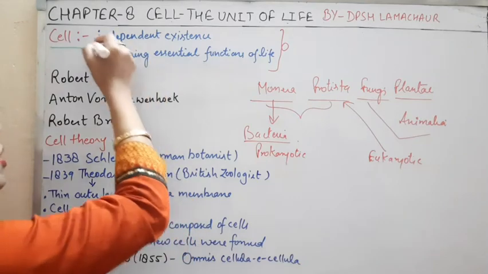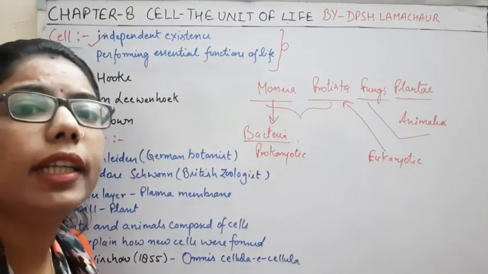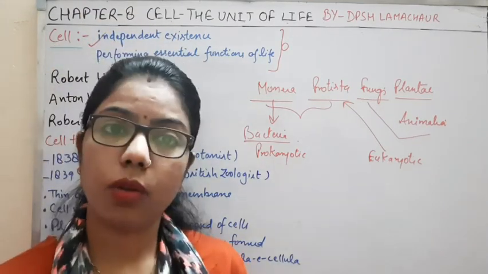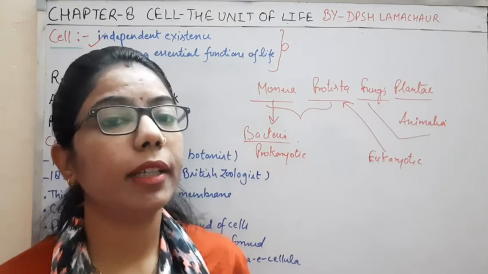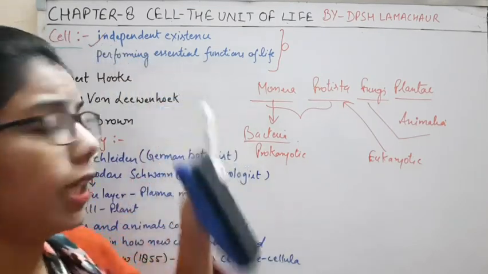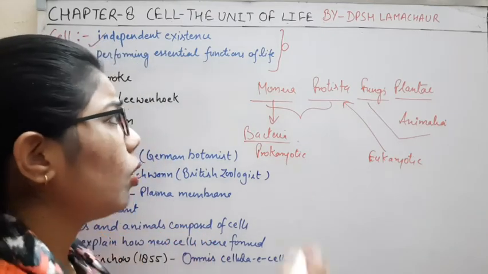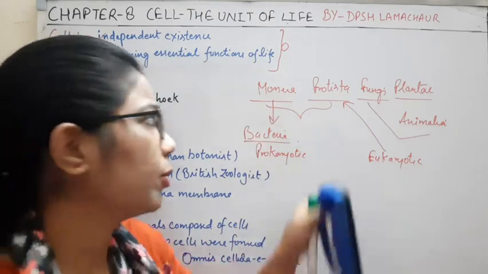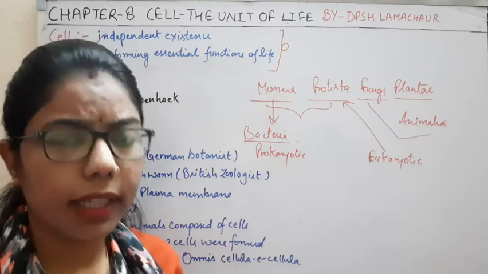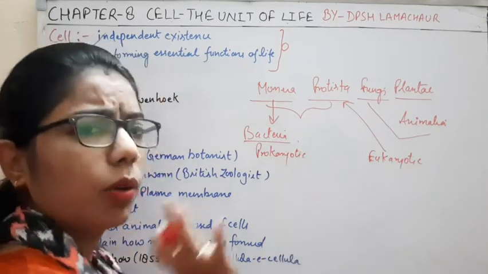The first thing that is written here is independent existence. What do you mean by independent? It means that it has the ability to exist independently. If you talk about the monerans and the Protista, they are unicellular.